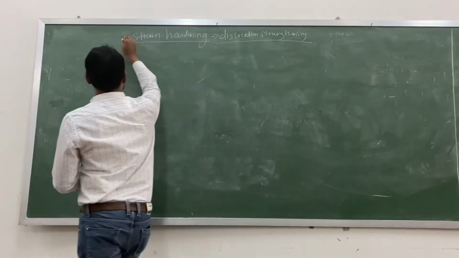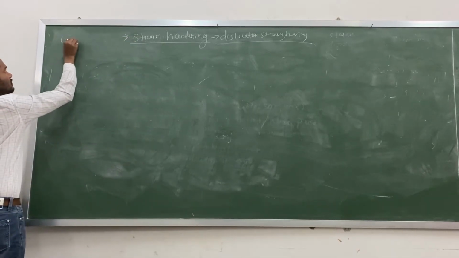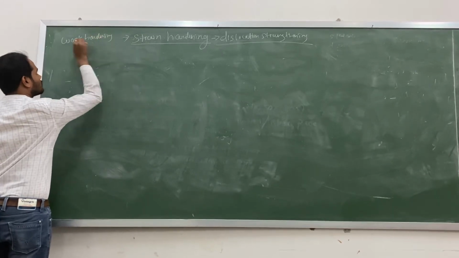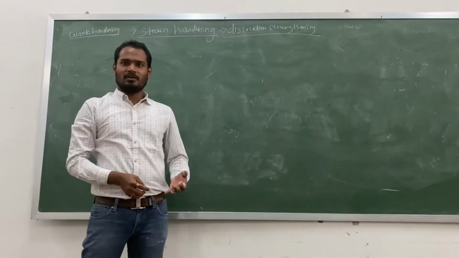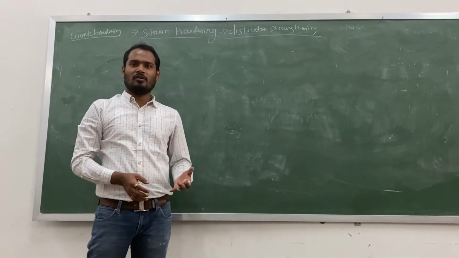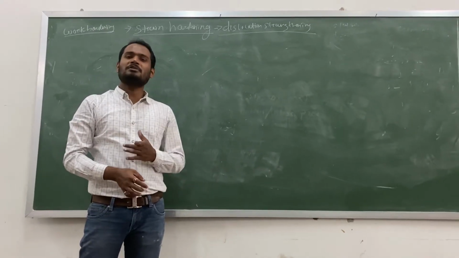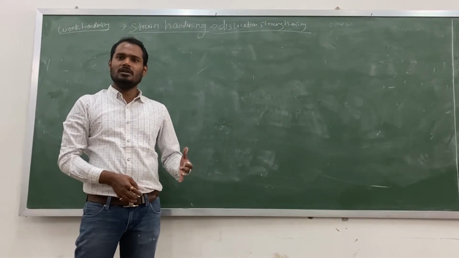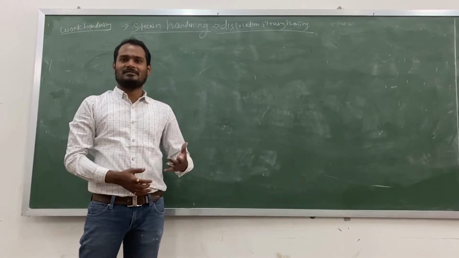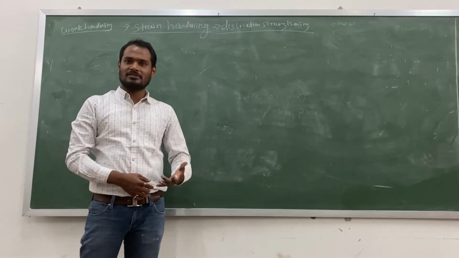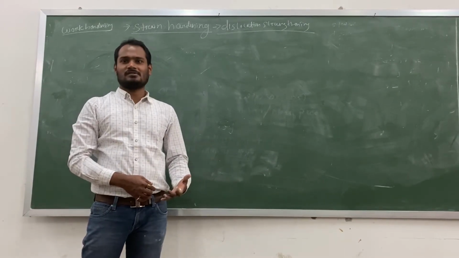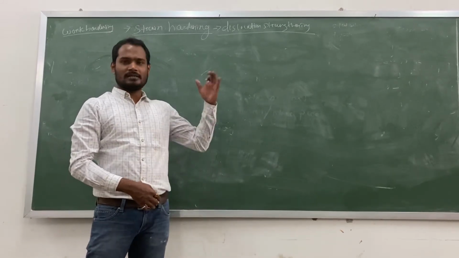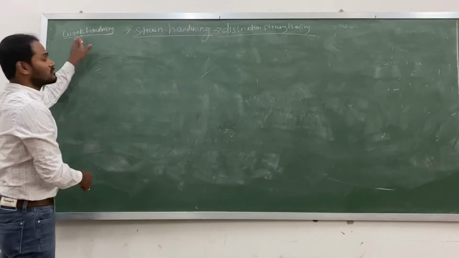Sometimes this is also called work hardening. Work hardening means we are doing metal working, like we are forging or we are doing rolling. That means we are doing plastic deformation. Once you deform a metal plastically, automatically the number of dislocations will increase. The more the reduction in cross section area, the more the introduction of dislocations. And the more the number of dislocations, the material will automatically strain harden. I will explain how this is happening. That's why it is also called work hardening.